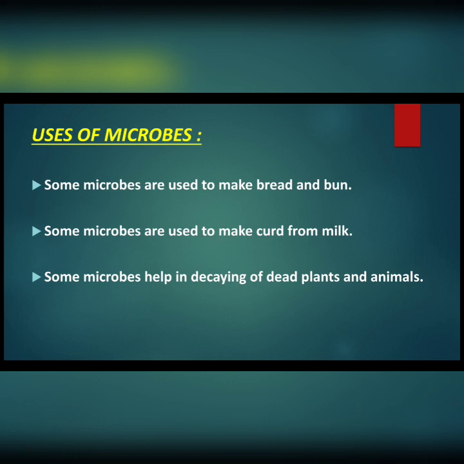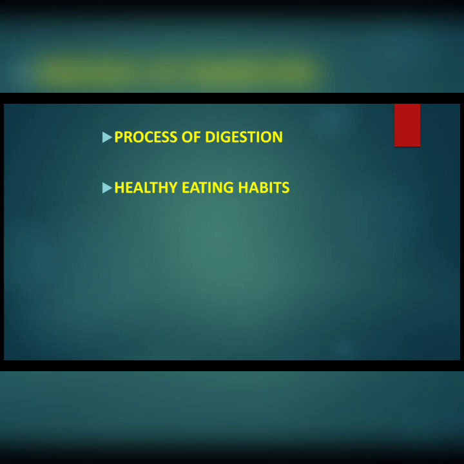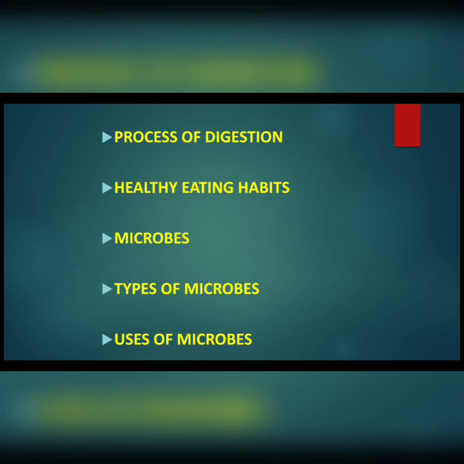So today, first of all we discussed the process of digestion, then we discussed healthy eating habits, then we discussed microbes, types of microbes and uses of microbes. So with this we have finished the revision of the second chapter from our book. In the next class we will discuss the question answers from the chapter.